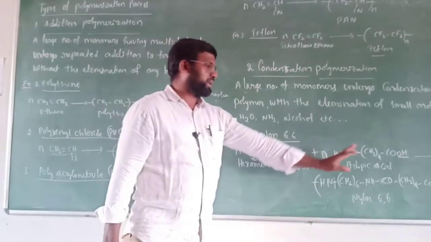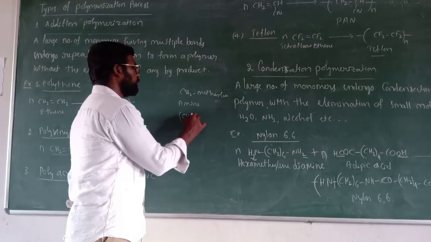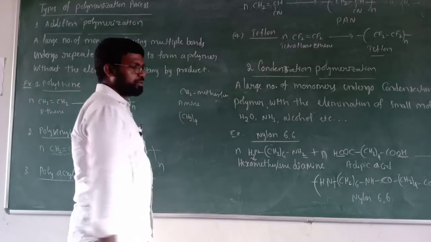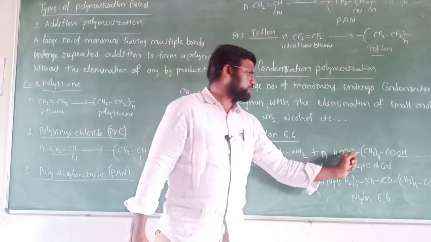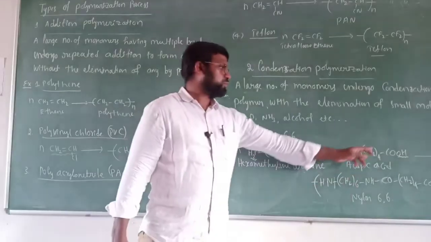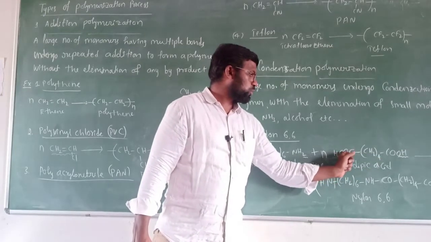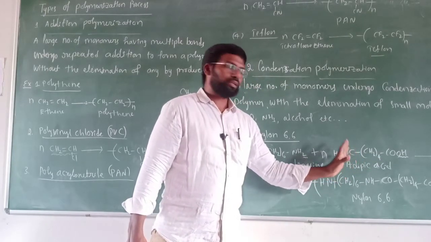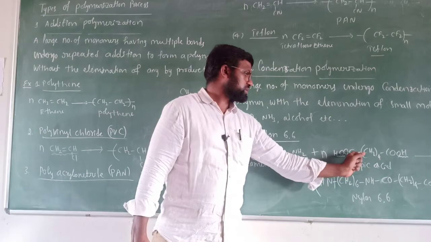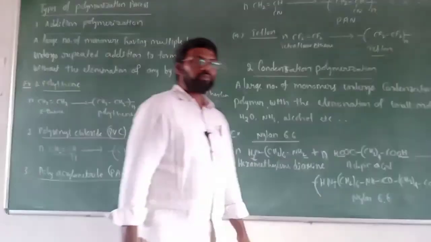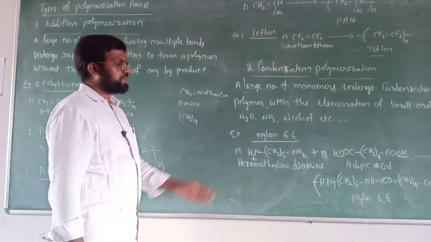And next, adipic acid is the other monomer. Adipic acid has 4 methylene groups, and instead of 2 amino groups, 2 carboxylic groups are there: COOH, COOH. Here HOOC is written, no problem. The reason for this I will explain later. You just write the formula like this, COOH, COOH. In between the 2 carboxylic groups, 4 methylene groups are there. That is adipic acid.